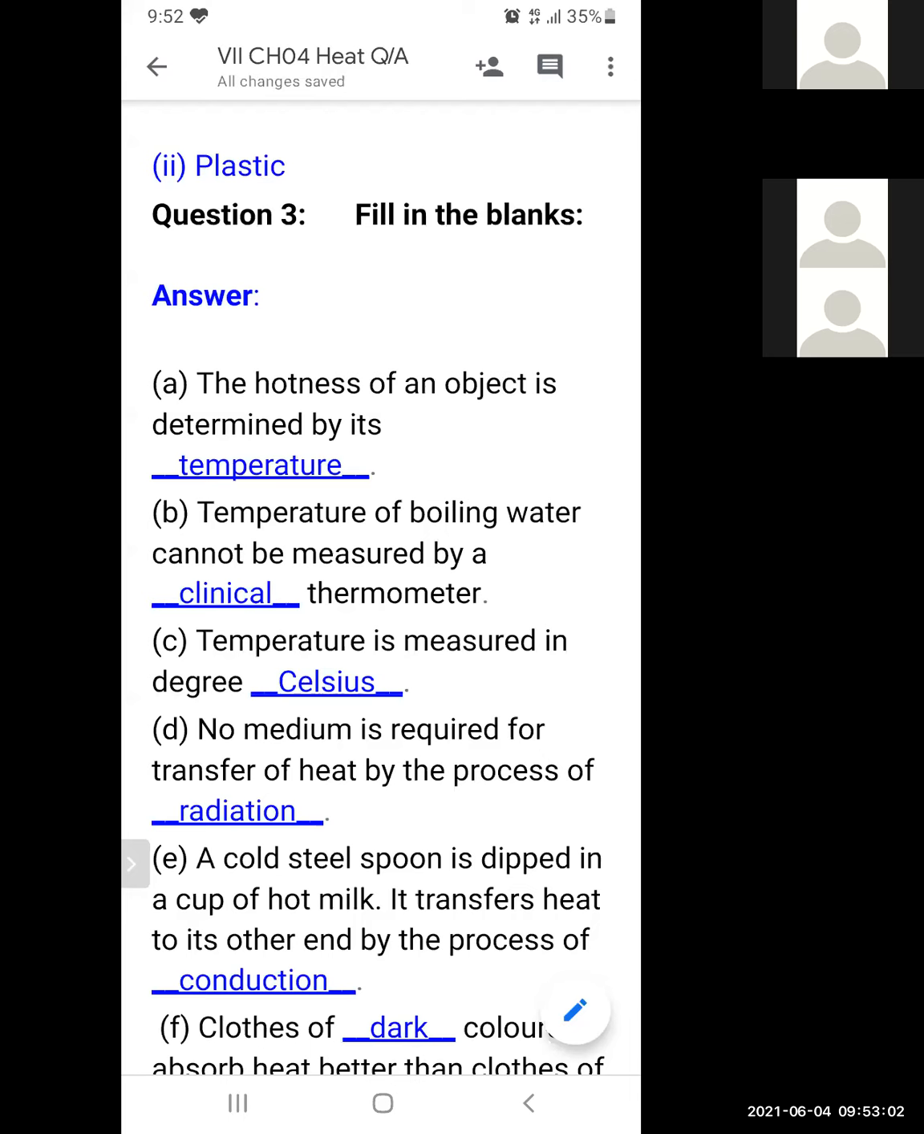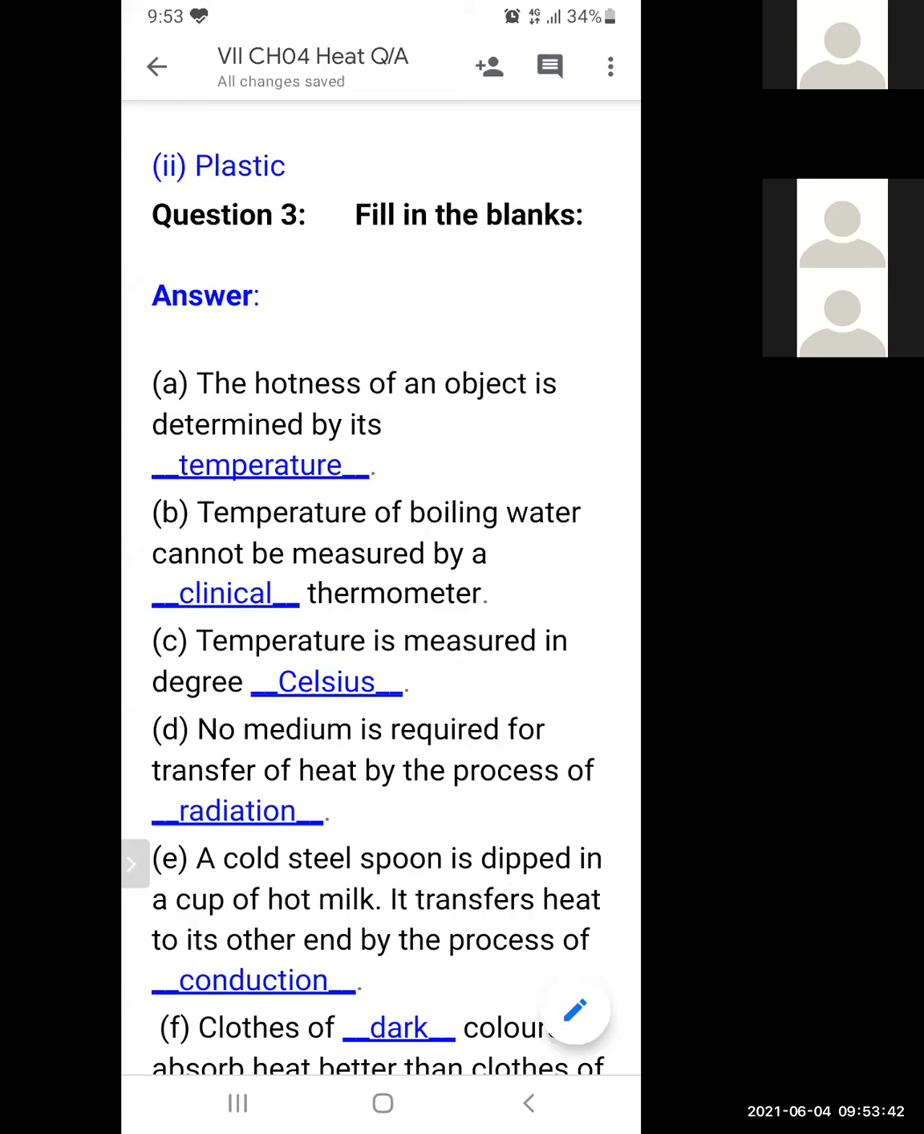Cold steel spoon. We know that steel is a kind of metal. It is made up of metal. Steel spoon is made up of metal, and metals are good conductors of heat. And metals are solids. By which method is heat transferred inside the solid? By conduction, convection, or radiation? It is by conduction. In solids, heat transfers by conduction. In liquids and gases, heat transfers by convection. When no medium is required, heat is transferred by radiation.